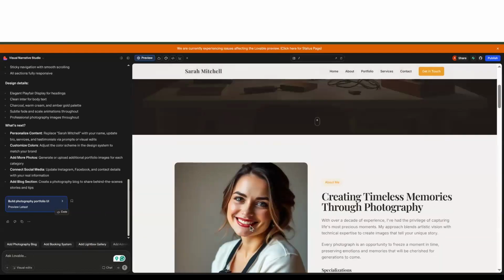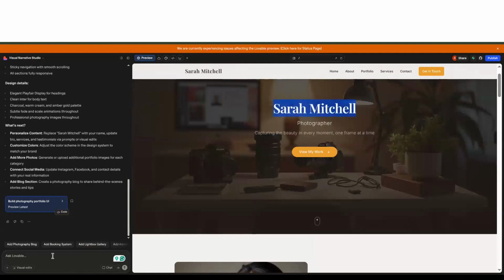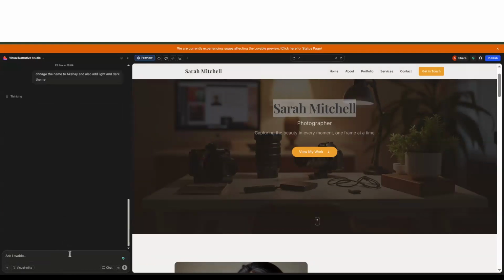You can just prompt here and say, okay, change this name. So my name is Akshay. I'll say change the name to Akshay, and also add maybe a light and dark theme. And you can just do this. You don't really need to code, but there is also an option.